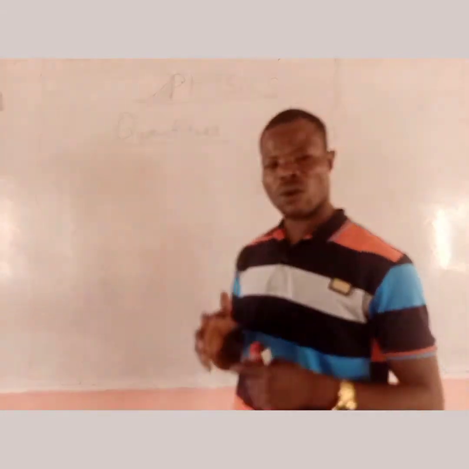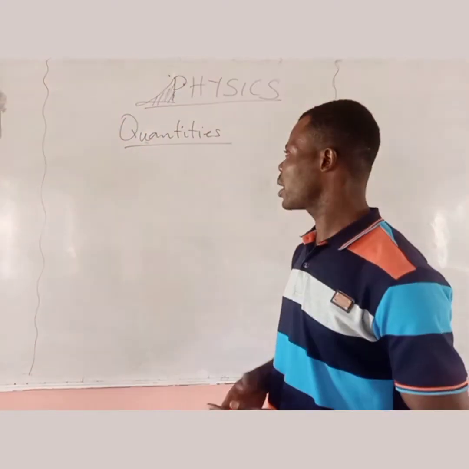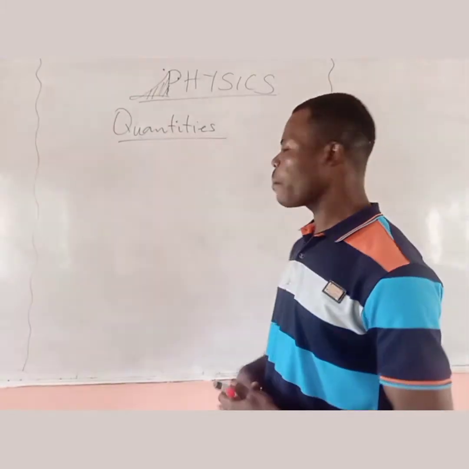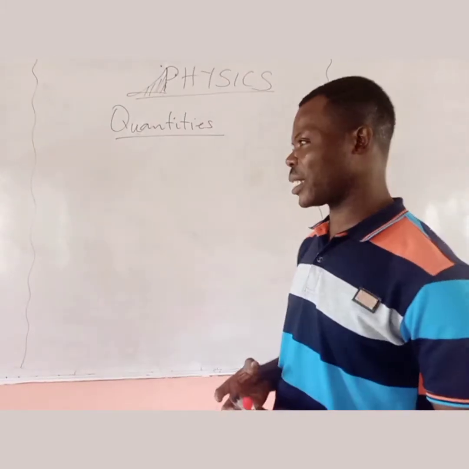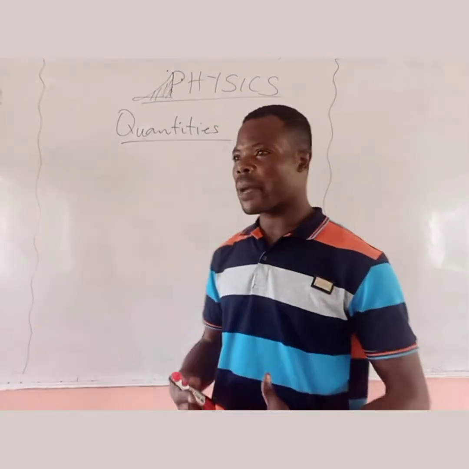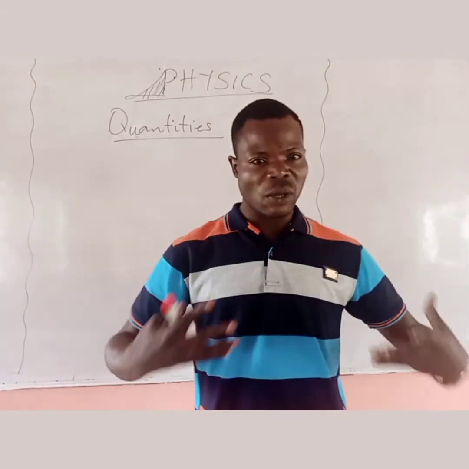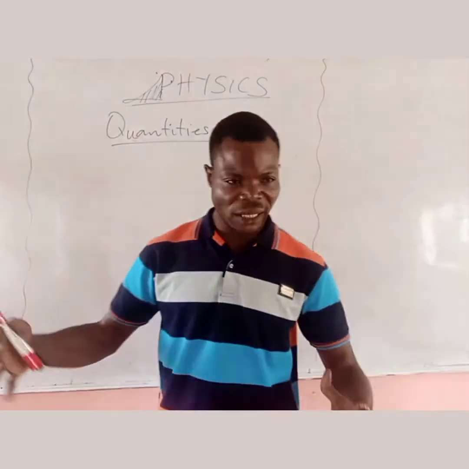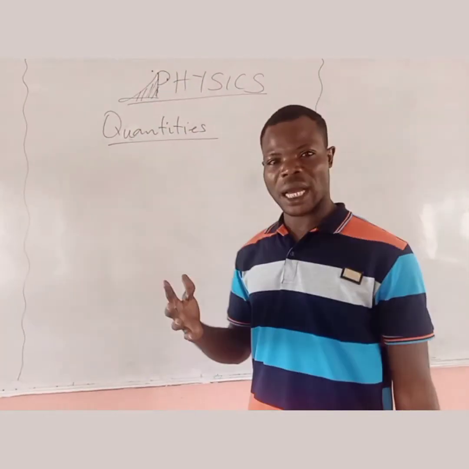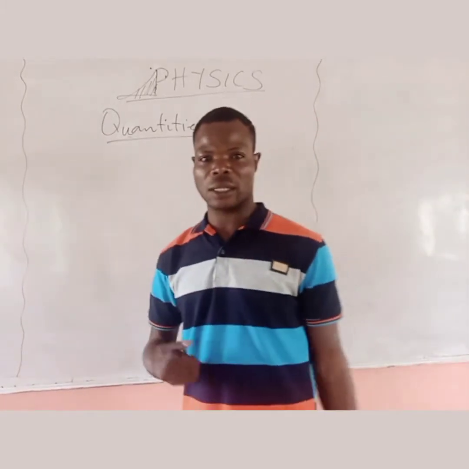We all know that quality cannot be measured, like love, like beautiful, and so on. But quantity, on the other hand, can be measured. We can measure time, temperature, distance, weight, length, and so on. So we can now say that quantities are measurable parameters.